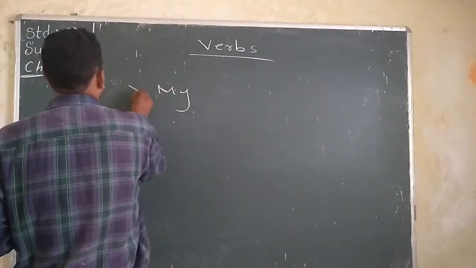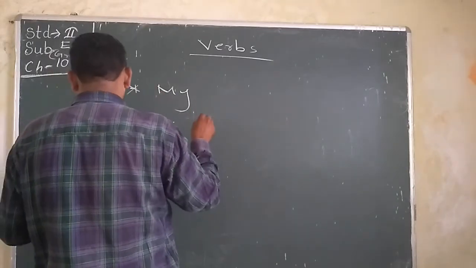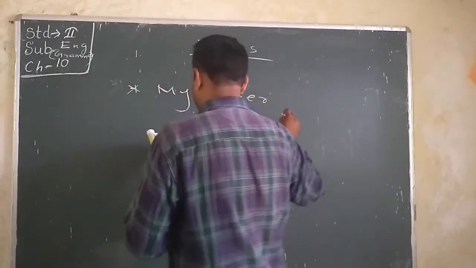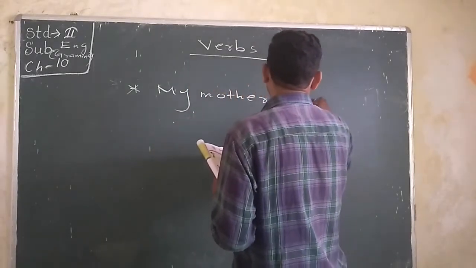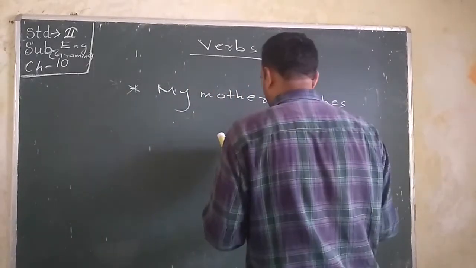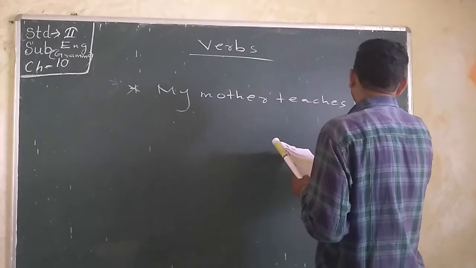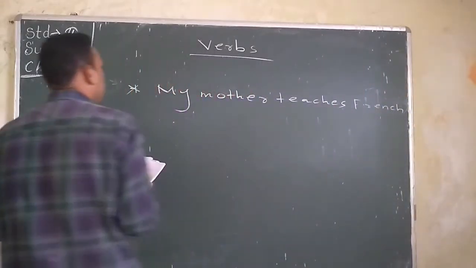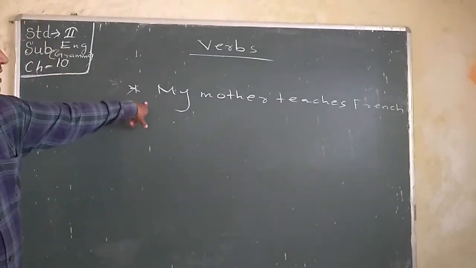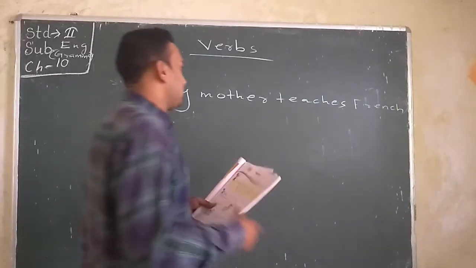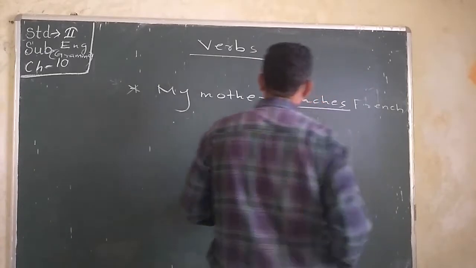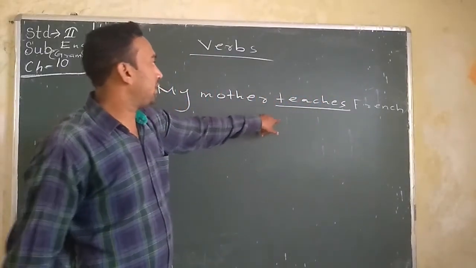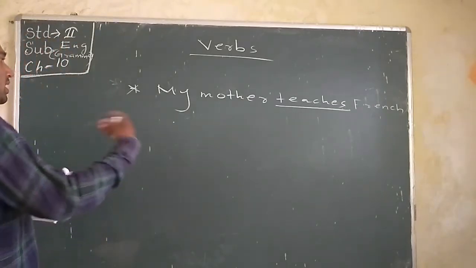Some sentences I have to write on the blackboard. My mother teaches French. Okay, the sentence is completed. My mother teaches French. Here is a verb, ये जो है verb. Okay, teaches यानी कि पढ़ाना.